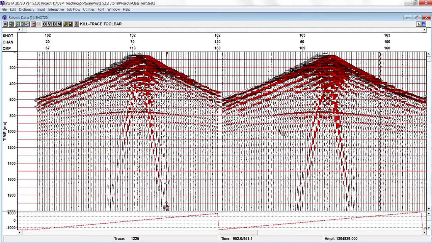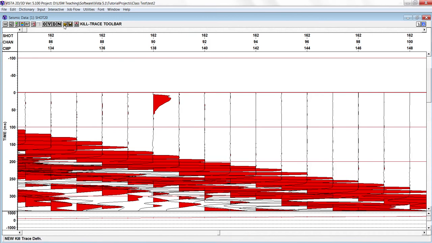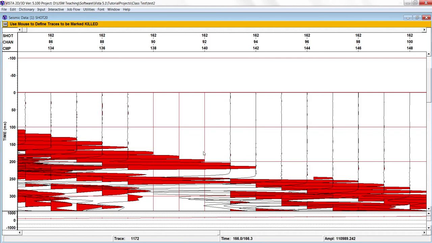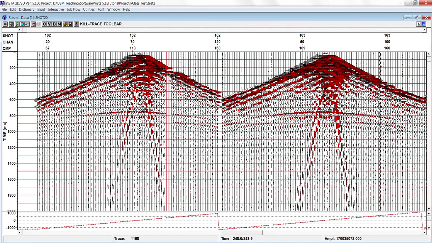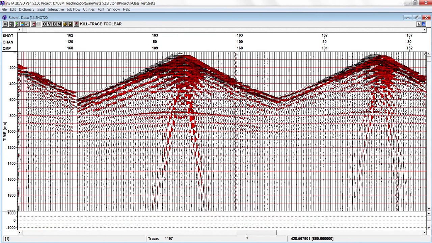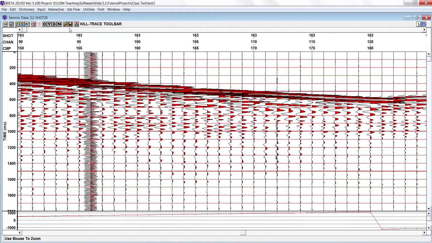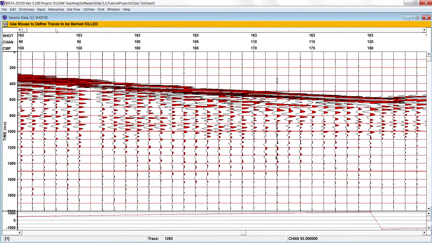On this display, like this one, you think this trace is not okay, you need to zoom it in. Okay, you have killed the trace. If you think this is not okay, you can kill the trace. So now you see this one is already removed. The very good example is here. So this trace is not desired, you can kill this trace.